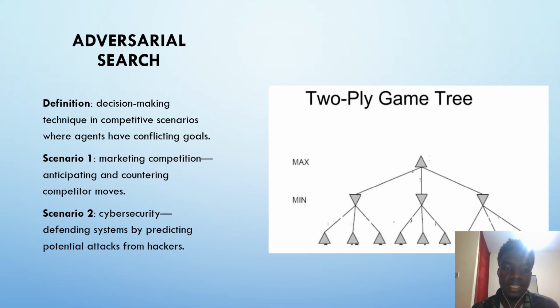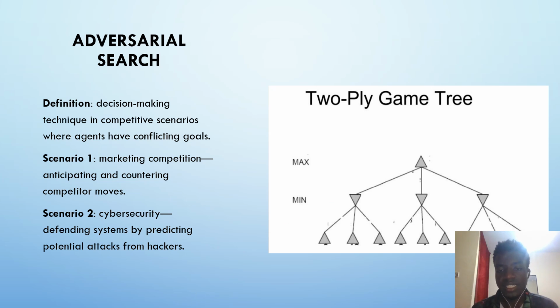Then adversarial search, which is mainly used in competitive scenarios where two agents have conflicting goals. For example, chess and tic-tac-toe are two games where we can use adversarial search. It takes two agents, let's say the max and the min, where the min focuses mainly on minimizing the scores of the max, and the max focuses on maximizing the scores. This is specifically an example.